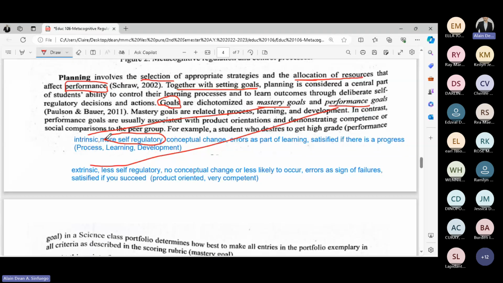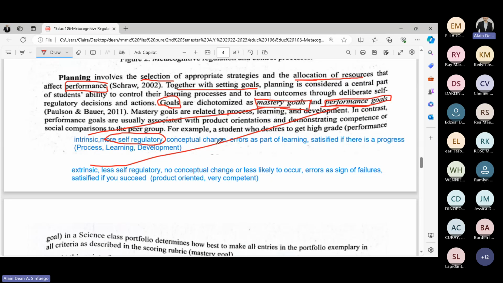Less guidance, up until no guidance at all, where they can do everything on their own, self-directed. So that is the aim. There should be more mastery goals as compared to performance. So going back to motivation, with mastery goals, the motivation is more intrinsic, while with performance, the motivation is more extrinsic.